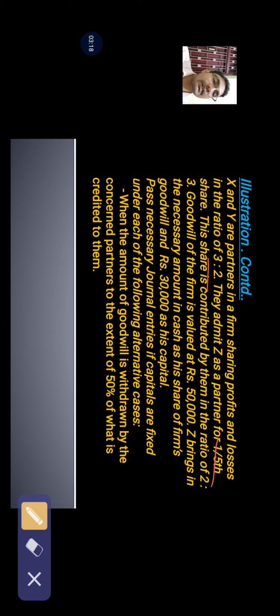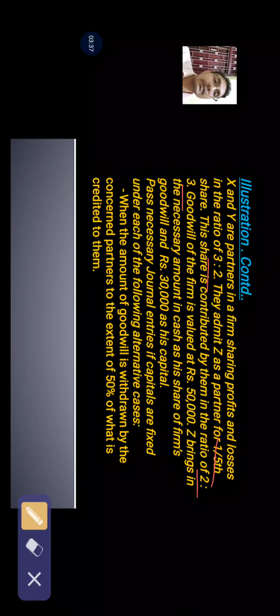This share is contributed by them in the ratio 2:3. 2:3 means this is the sacrificing ratio, since Z is to get 1/5 share in profits and the same has been contributed by X and Y in the ratio 2:3. So this is nothing but the sacrificing ratio.